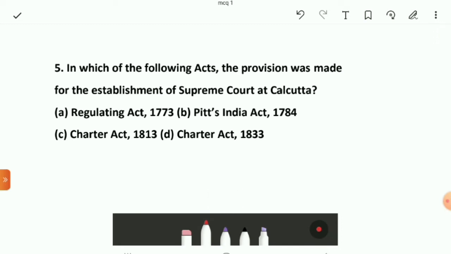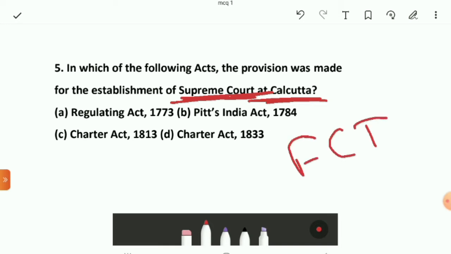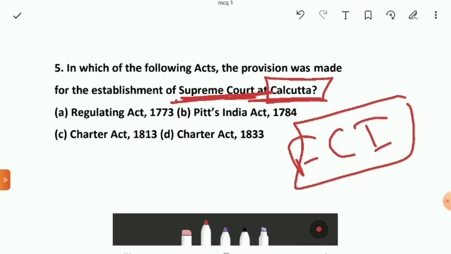The fifth question is: in which of the following acts was the provision made for the establishment of Supreme Court at Calcutta? The earlier question was about Federal Court of India. This is about Supreme Court at Calcutta. The options are: first is Regulating Act of 1773, second is Pitt's India Act of 1784, third is Charter Act of 1813, and the last is Charter Act of 1833.